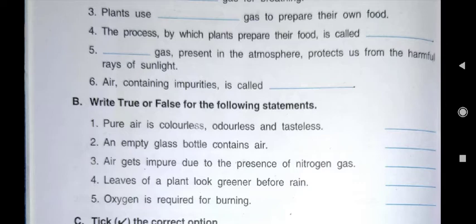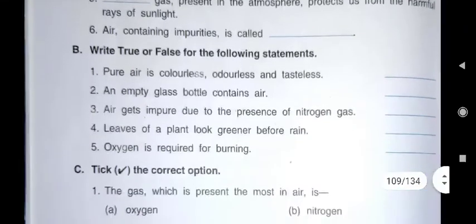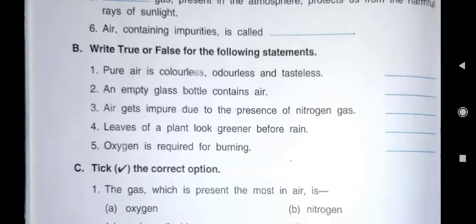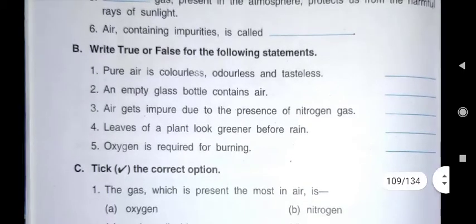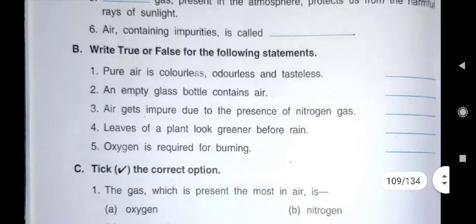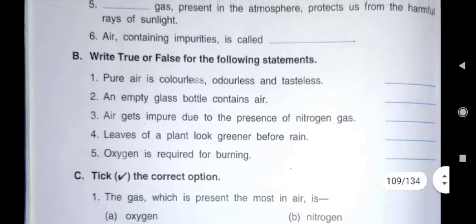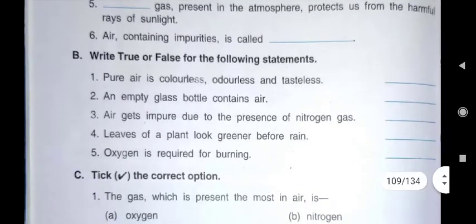Ozone gas. Now sixth one is air containing impurities is called, means you have to write which type of air contains impurities. We all know impurities make the air polluted. So which type of air it will be? Polluted air. POLLUTED. Polluted air.